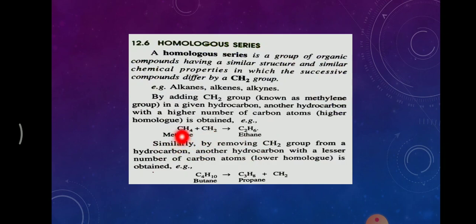To CH4, if I add CH2, I get C2H6. From one member I prepared another member just by adding a CH2 group. Similarly, by removing a CH2 group from a hydrocarbon, another hydrocarbon with a lesser number of carbon atoms, that is a lower homologue, is obtained.